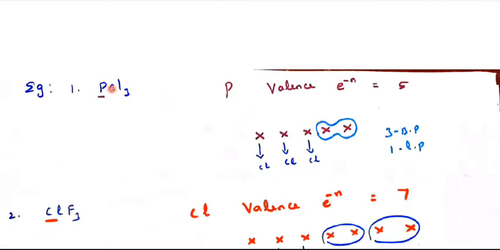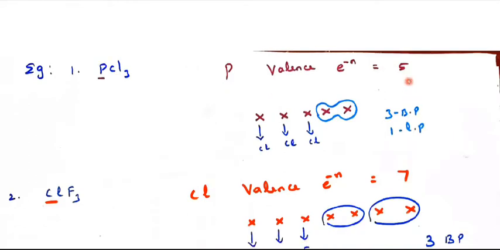When you see several examples, we can identify how to find the lone pair and bond pair. And these are not only neutral molecules. Now we are going to see negatively charged as well as positively charged ones. So let us see the first one, PCl3. Phosphorus is underlined here. This is the central atom. For the central atom, we should see the valence electrons. The valence electrons of phosphorus is 5 because it belongs to the 5A group, the nitrogen family.